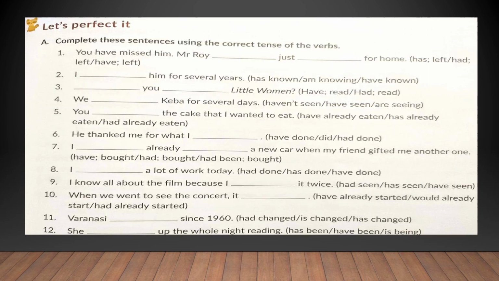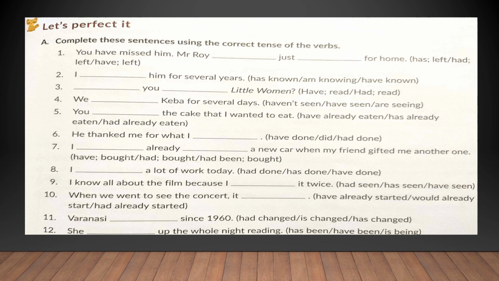Now continuing what we have learnt about tenses and verbs and different forms of auxiliary verbs. Here we have an exercise where we are going to use the correct tense of the verbs given in the bracket to complete the sentences. First one, you have missed him. Mr. Roy has just left for home. Present perfect. I have known him for several years.